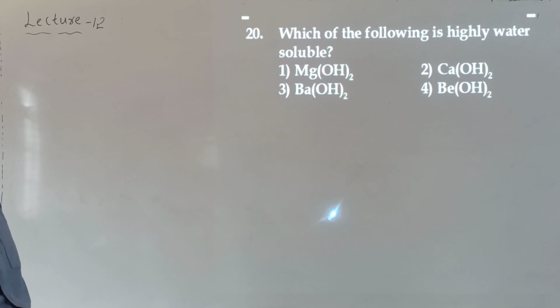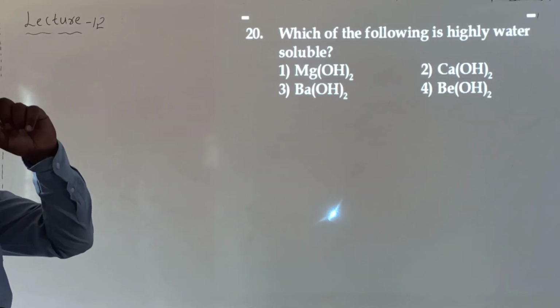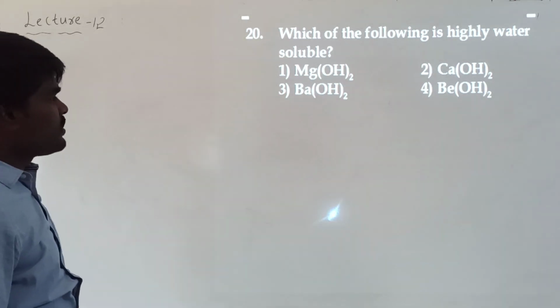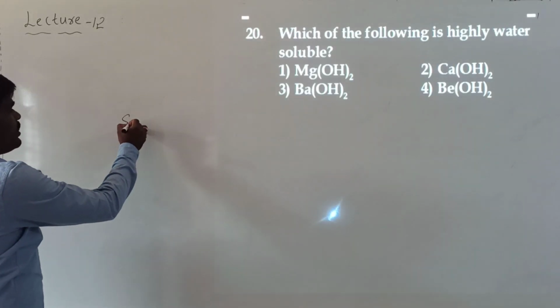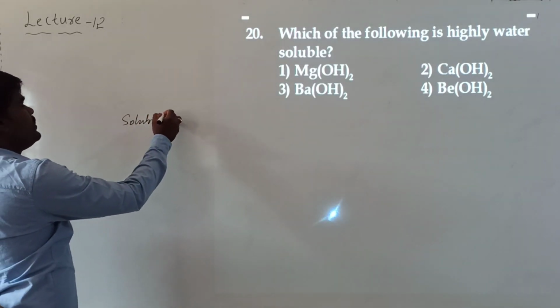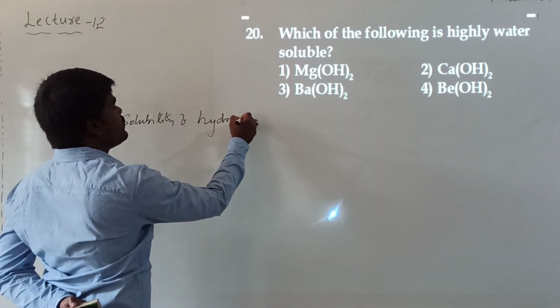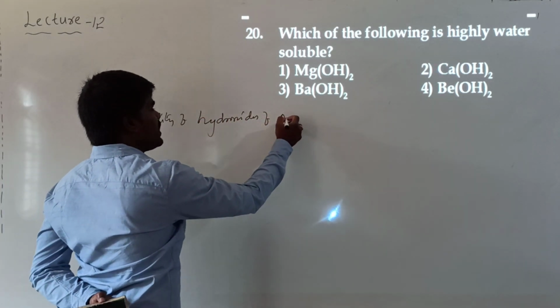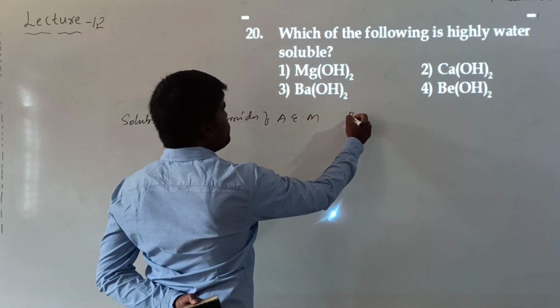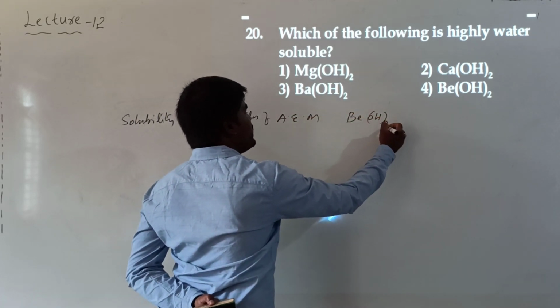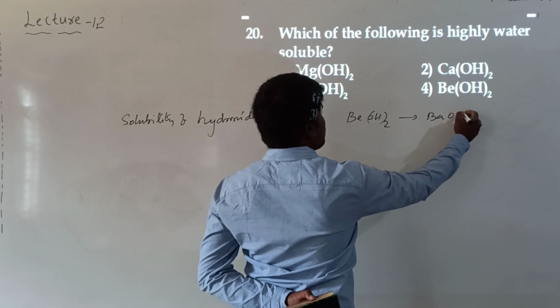Which of the following is highly water soluble? When you are talking about the solubility of hydroxides of alkaline earth metals, or the second group, it increases from beryllium hydroxide to barium hydroxide.